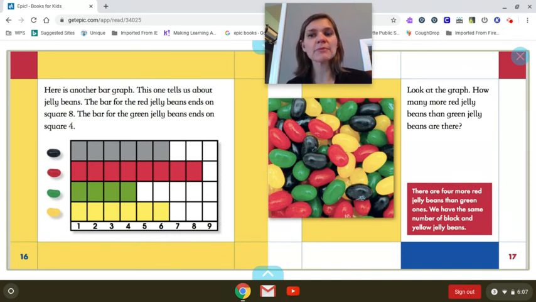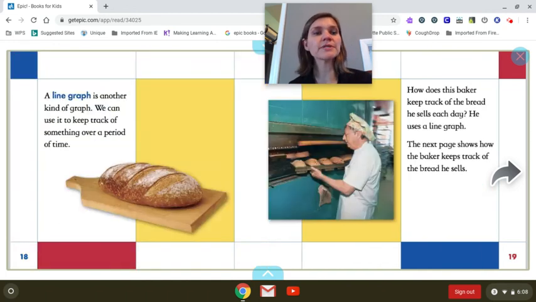We have the same number of black and yellow jelly beans. So this graph is an easy way to show which has the most, which has the fewest, and which are the same. And we can also count the difference between 2 different types of jelly beans. That's why graphs are important.